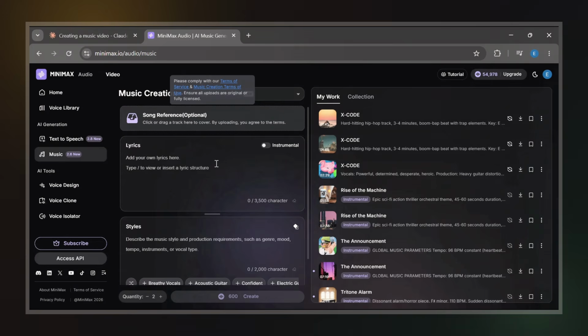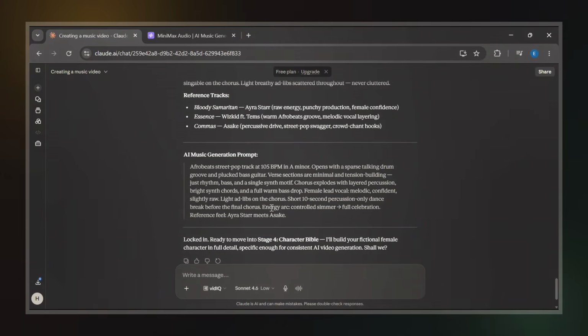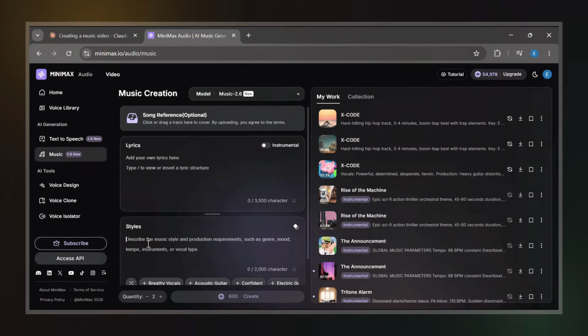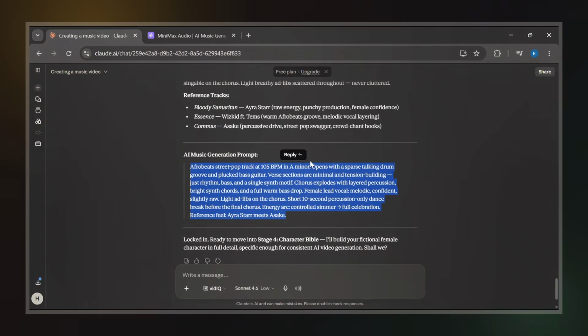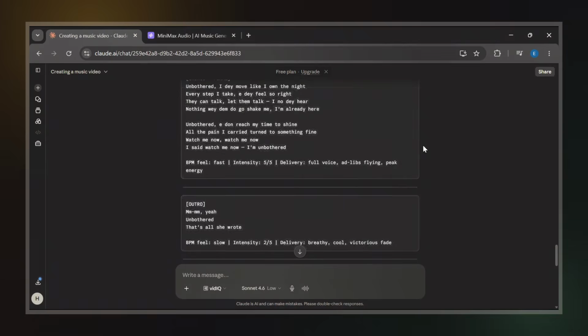Inside Minimax Audio, go to the Music tab. The first thing I copy is the music generation prompt from Claude. Then I go back to Minimax Audio and paste it into the style text section. This helps the AI understand the style and direction of the song we're creating. Next, I start copying the lyrics from Claude.